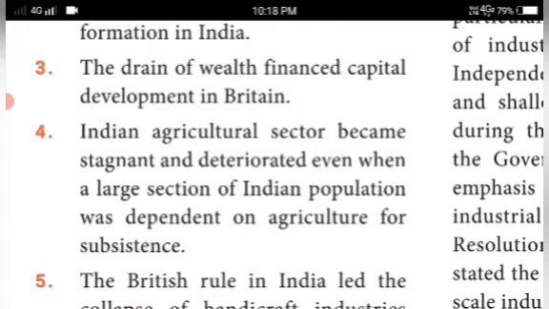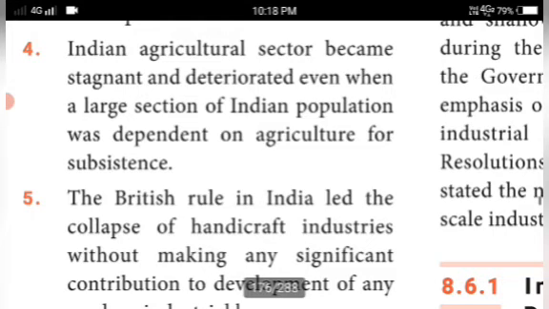The Indian agriculture sector became stagnant and deteriorated even when a large section of the Indian population was dependent on agriculture for subsistence. So even though Indian people were engaged in the agricultural sector, it was stagnant. Stagnant means stuck there itself. There is no development. When a large section of Indian people depend only on agriculture, Indian agriculture was stagnant during the British period.